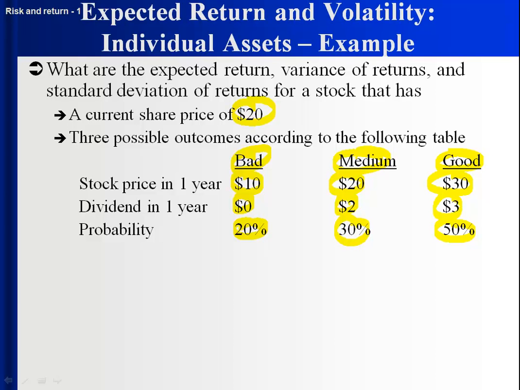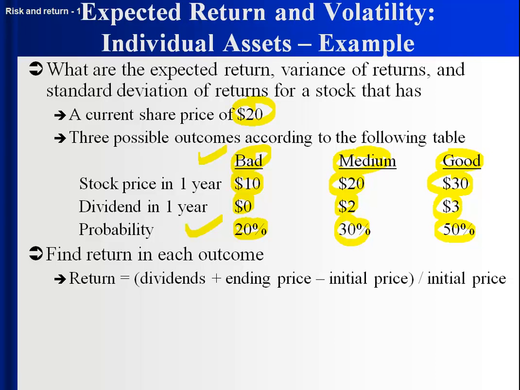Well, remember, we need three things in order to figure out the expected return, expected variance, and expected standard deviation. One is what could happen. We have that. Another is the probability of those happening. But the third thing we need is what is the returns for each of the outcomes. And we don't have that, but we have the information where we can figure that out.